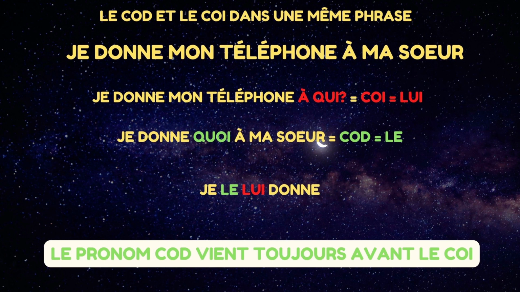But there is something very important you need to notice: when you put two pronouns in the phrase, the first one that comes is le COD. Like this one, you cannot say je lui le donne. No, you say je le lui donne. So always le COD will come before le COI. Okay, guys, very simple, isn't it?